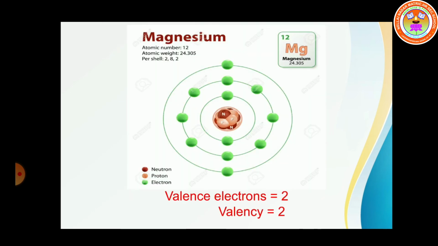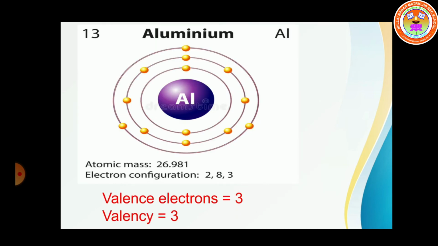Next, magnesium. The atomic number of magnesium is 12. Electron distribution 2, 8, 2. How many electrons are present in the outermost orbit? 2. So that is the valence electron. So what is the valency? 2. Because we know valence electrons less than or equal to 4 means valency is also the same.